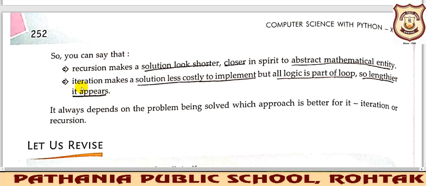Iteration makes a solution less costly to implement, but it will look lengthier. It will show more code, but it will not be that costly. Recursion will look short, but it may cost higher than iteration. I hope this concept is clear.